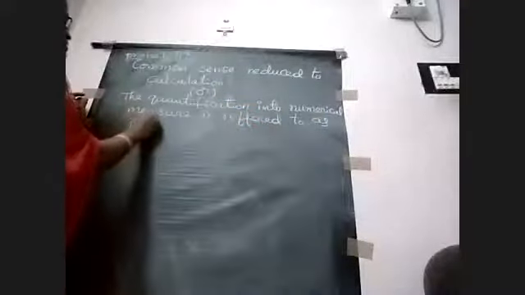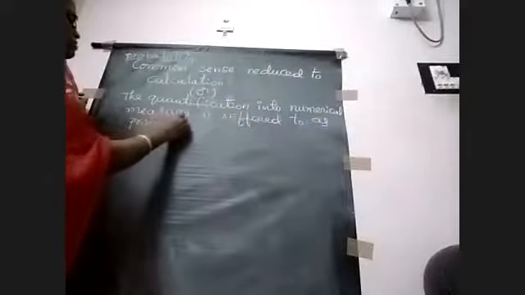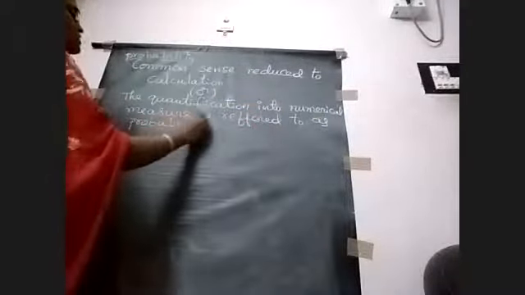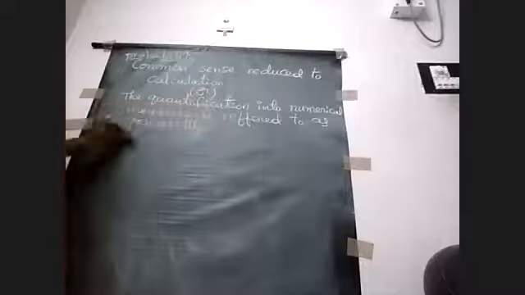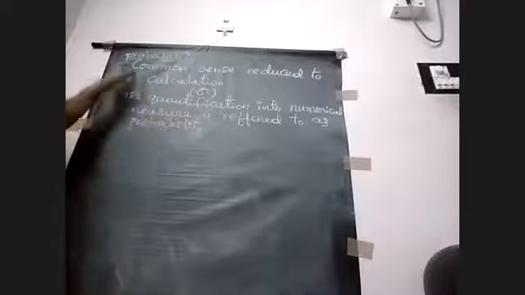So this is our definition of probability. What is probability? The quantification into numerical measure is referred to as probability. Our common sense reduced to calculation is nothing but probability.